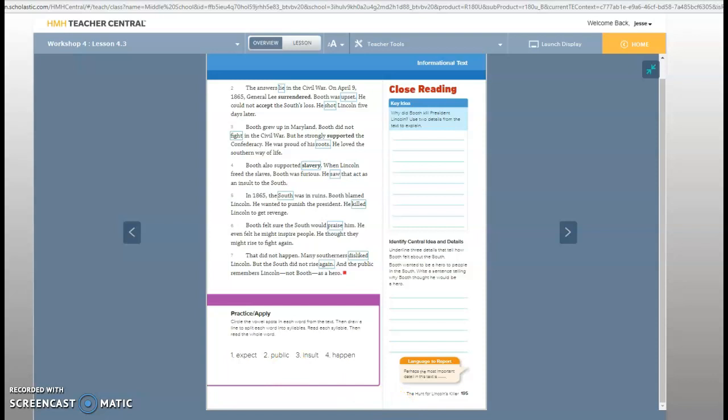Let's see if this will work. Nope. I thought it might work. Oh, maybe that will. Nope, it won't work. So you're going to draw a line between those syllables.